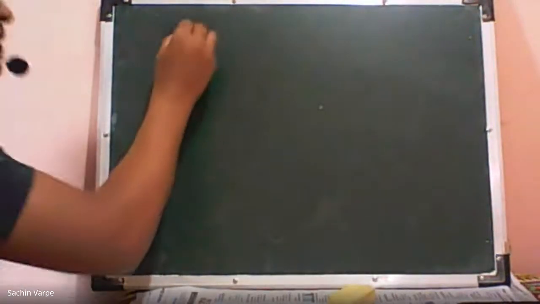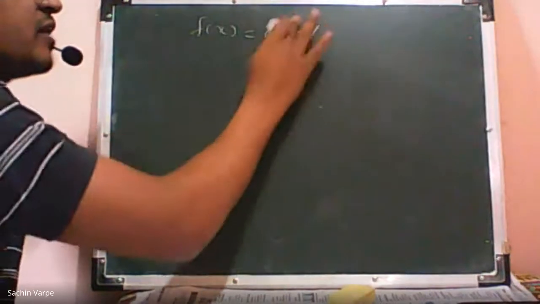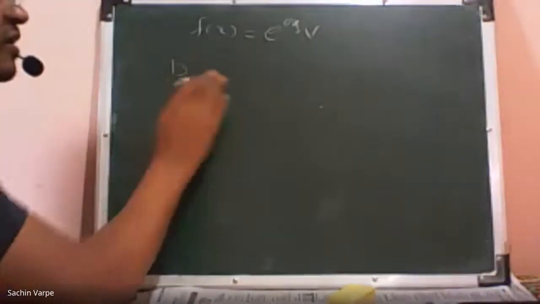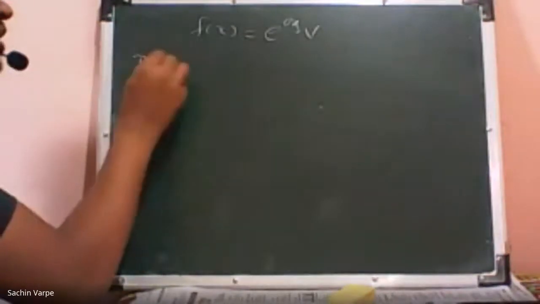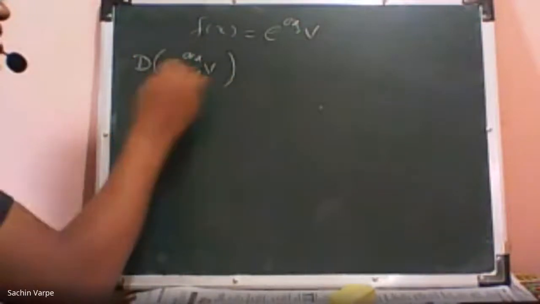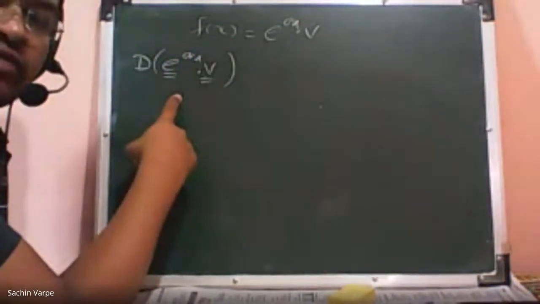Our function is f of x equals e raised to ax into v, right? If I operate d onto this e raised to ax into v, what will I get? Since e raised to ax is a function of x and v is a function of x, I have to use the product rule of differentiation, isn't it?